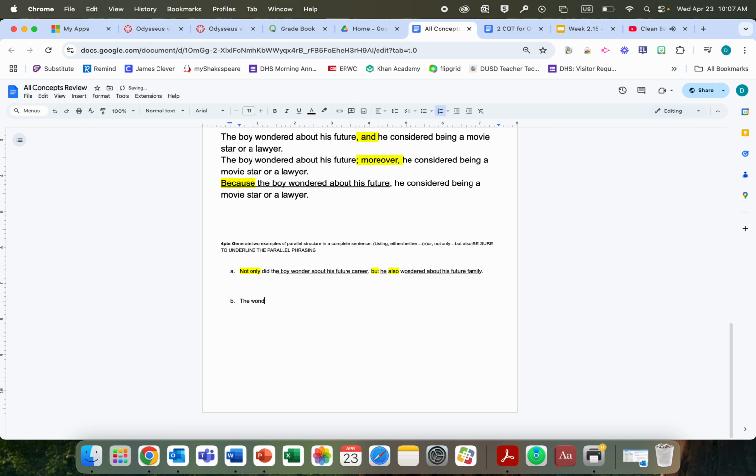The boy wondered about his career, his family, and his hobbies. All right, it's not exactly rocket science here, not exactly perfect, but you get the idea. I'm doing his and his and his. His plus a noun would be ideal.